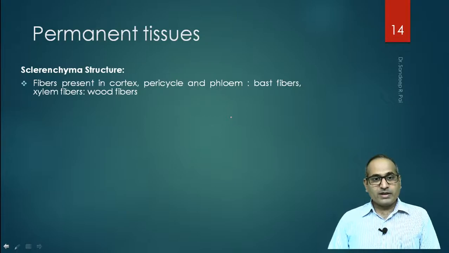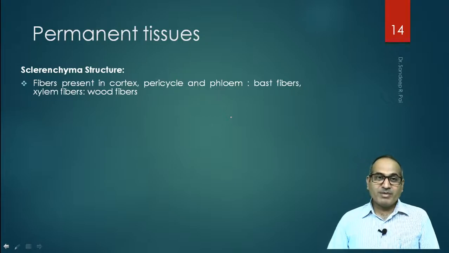Further, fibers present in cortex, pericycle and phloem are known as bast fibers, whereas the sclerenchymatous fibers which are present in xylem, xylem fibers, we call wood fibers.